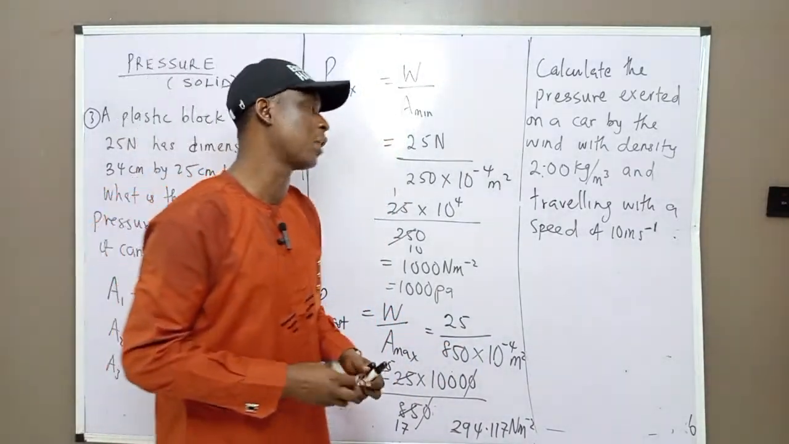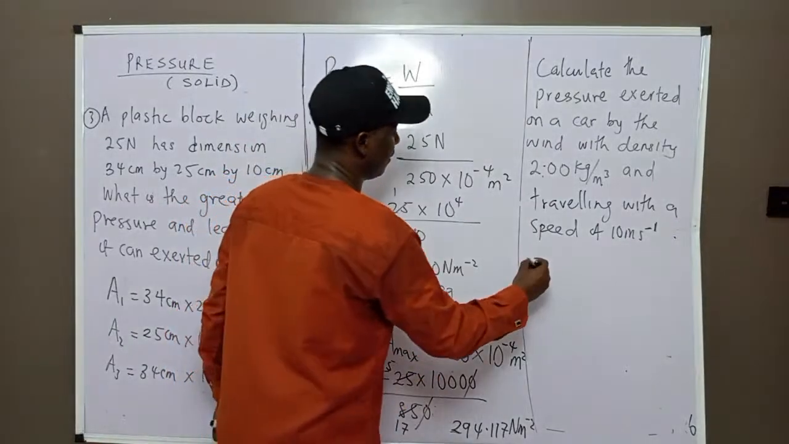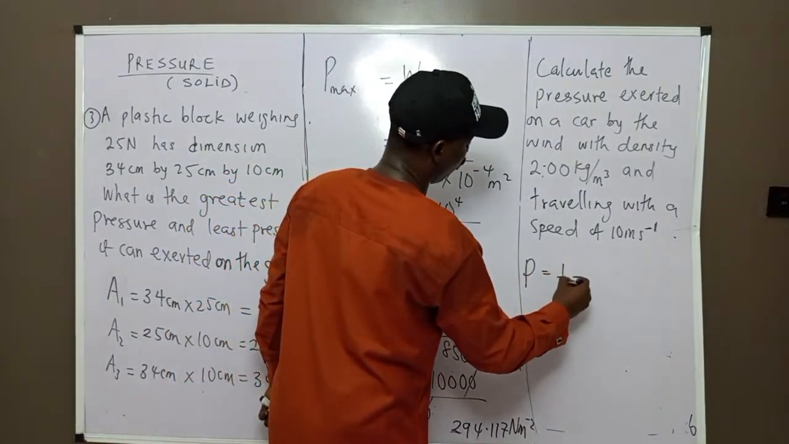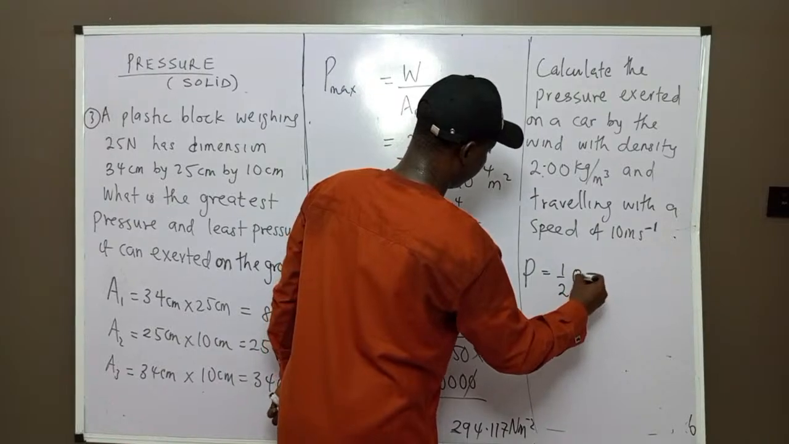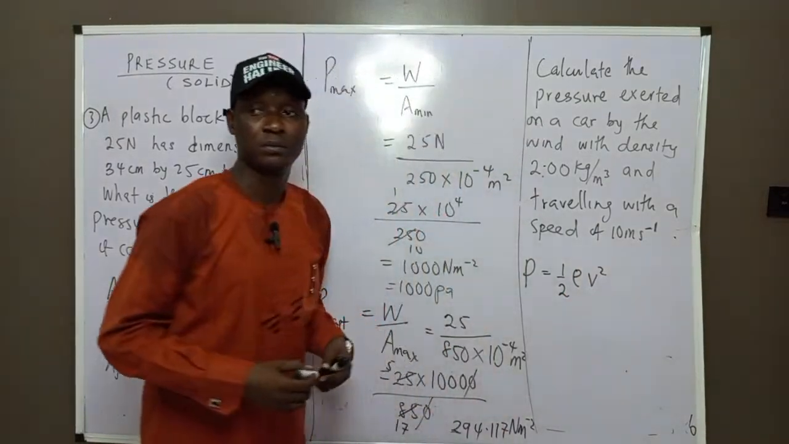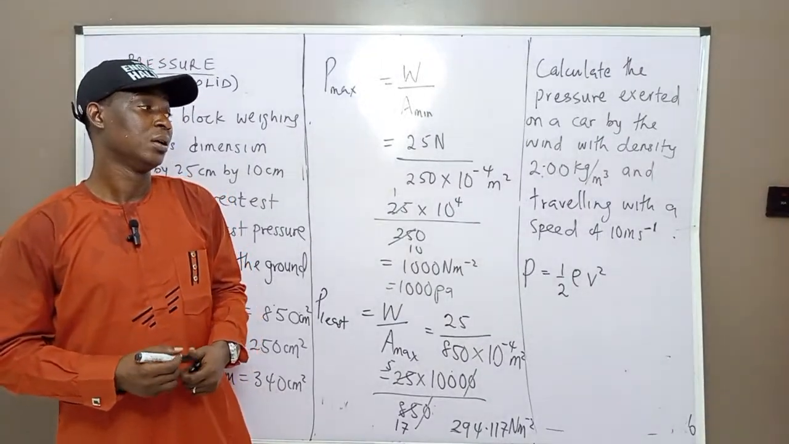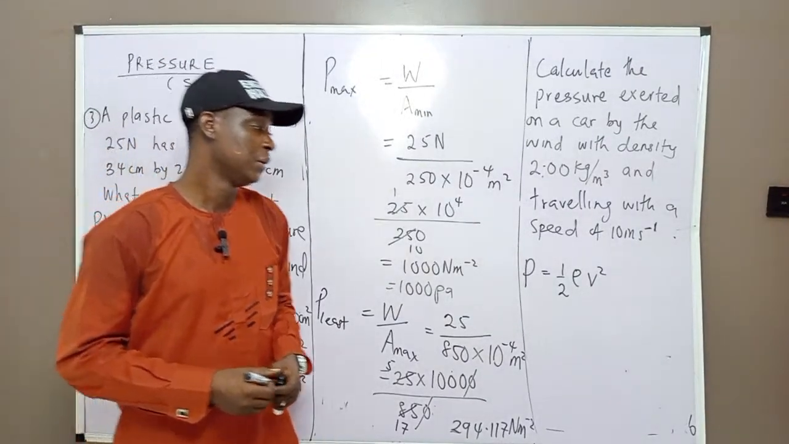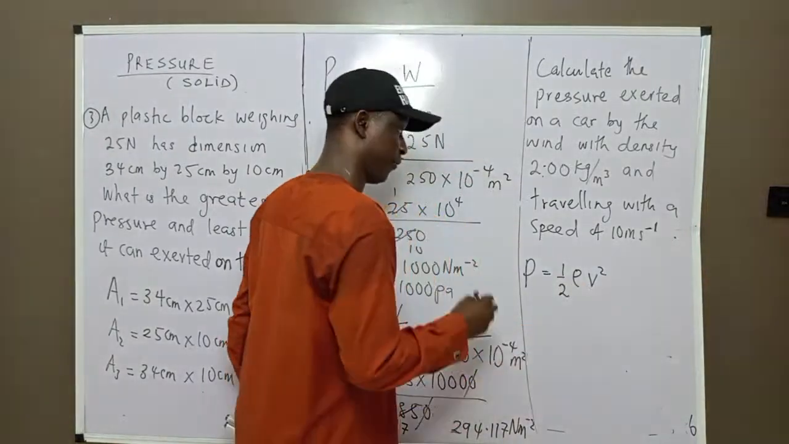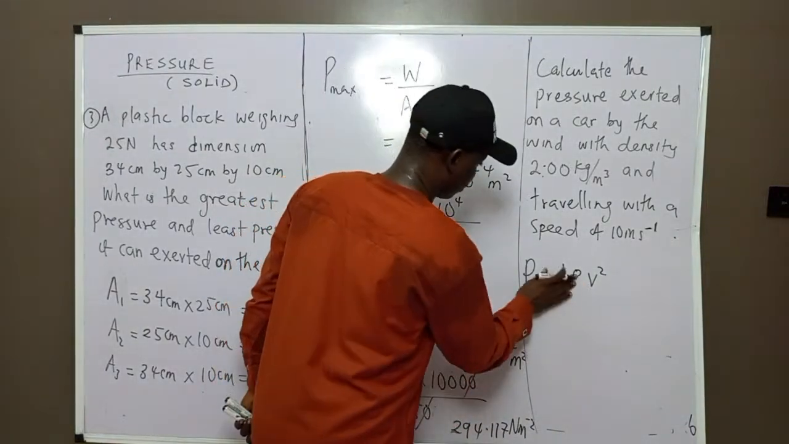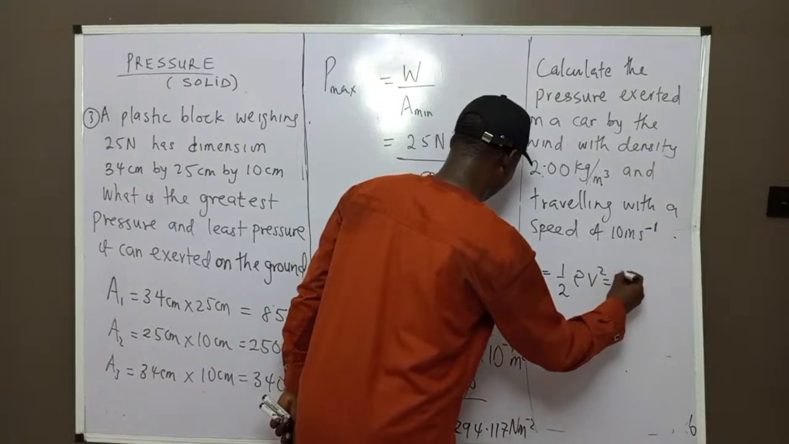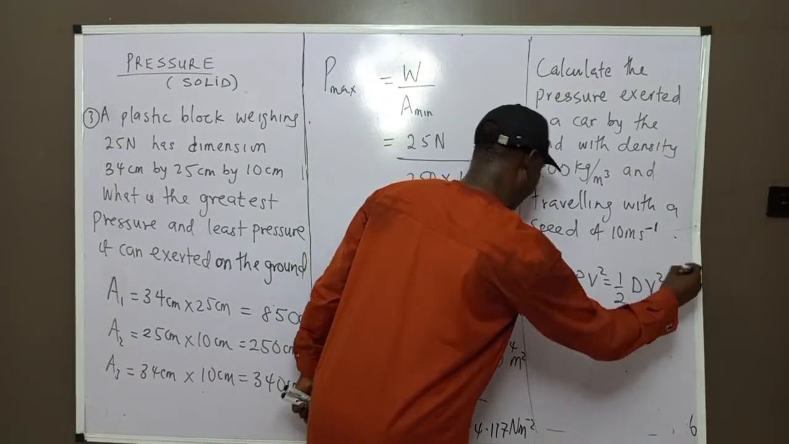Lastly, what are we going to do to calculate pressure? Pressure is equal to 1 over 2 rho v square. Sometimes they have derived this formula, so if you don't understand it, go and check. Sometimes we write it as 1 over 2 d v square.